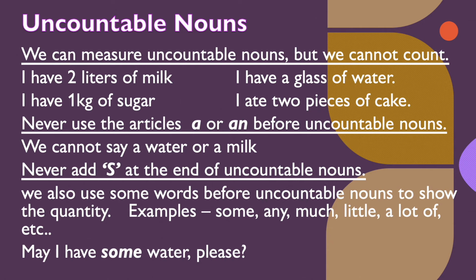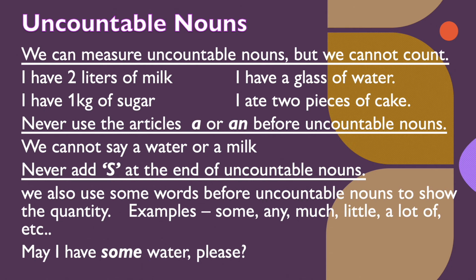Never use the article a or an before uncountable nouns. Because we cannot count them, we cannot say a water, a milk, a sugar. Never add s at the end of uncountable nouns, because, as I told you, they are in singular form.